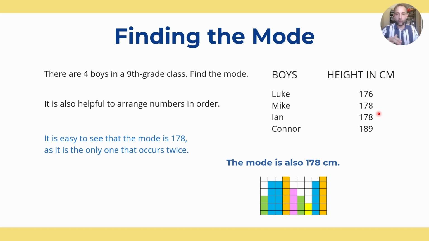If each number only appears once or the same amount of times. You could have 2 modes, and we would call that bimodal. So you could have 2 numbers that appear the same amount of times and are clearly the most. Not very common in LANTITE, but just don't panic if that happens. It doesn't mean you've done something wrong.